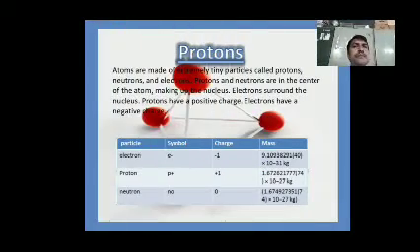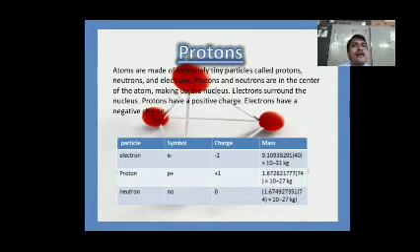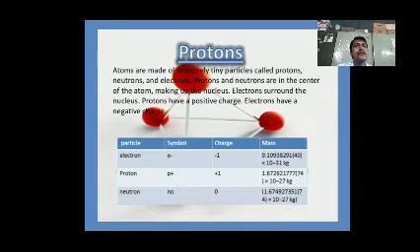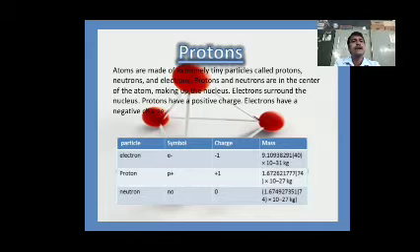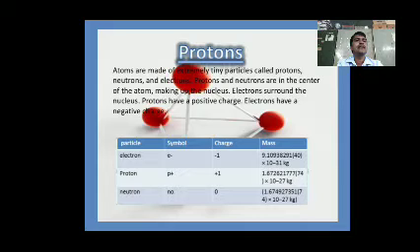Now, protons. Atoms are made of tiny particles: protons, neutrons, and electrons. Protons and neutrons are at the center of the atom, making the nucleus. Electrons surround the nucleus. Protons have positive charge, electrons have negative charge, and neutrons have neutral charge.